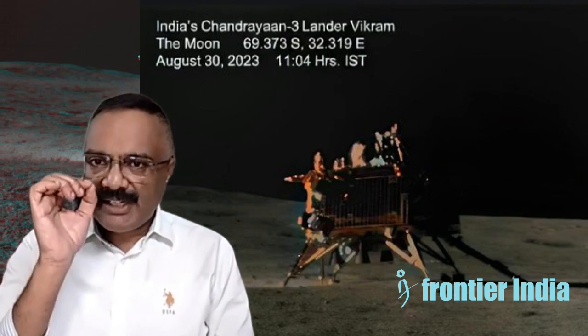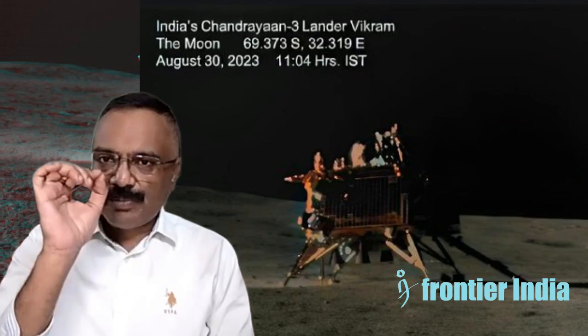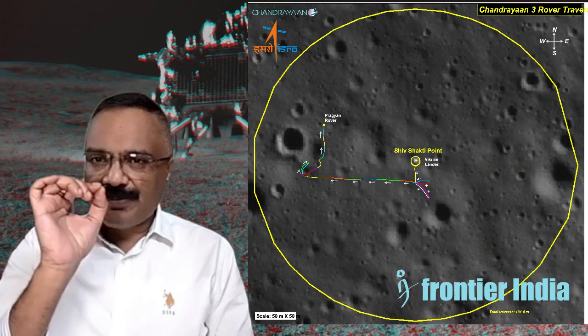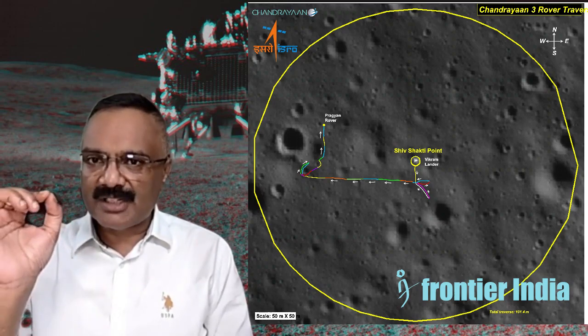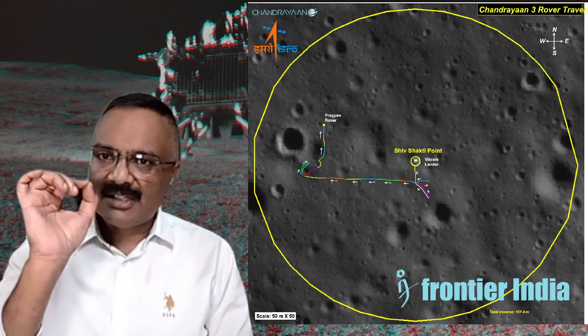Now the 69.36 south and 32.34 east point, he tells, measures approximately 619 kilometers from the south pole of the lunar surface. This is what he says.